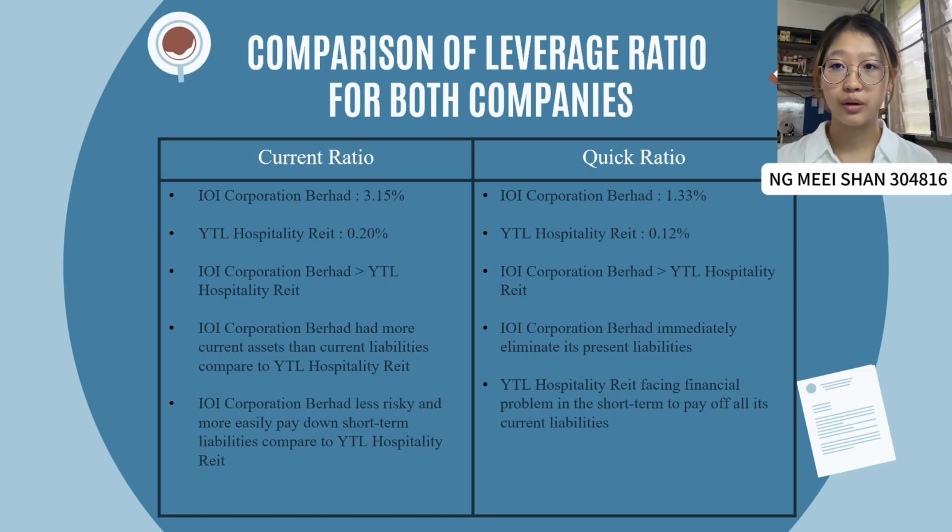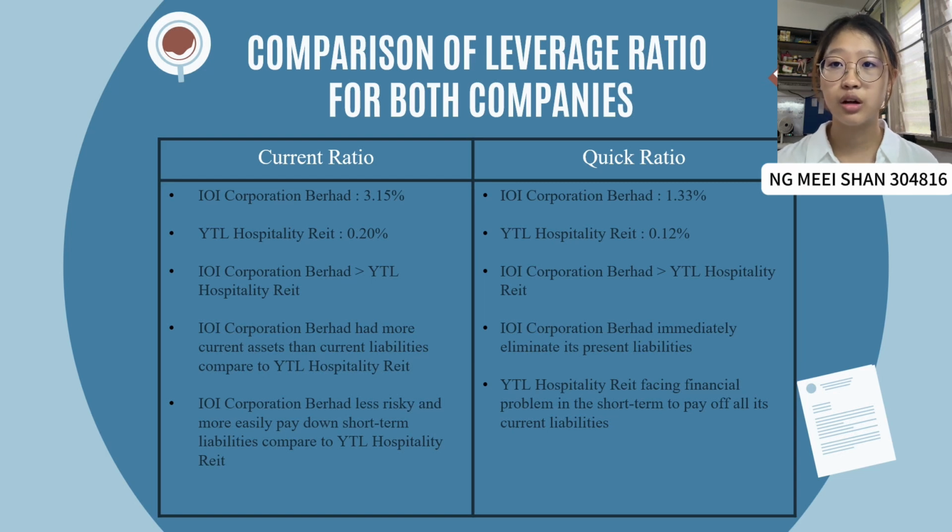For the table below, we can compare the current ratio and quick ratio between the two companies, IOI Corporation Berhad and YTL Hospitality Reit. For the current ratio, IOI Corporation Berhad has 3.15% and YTL Hospitality Reit only has 0.2%.